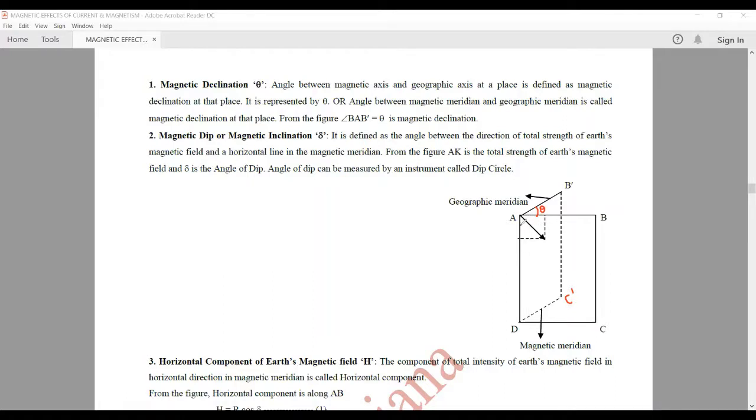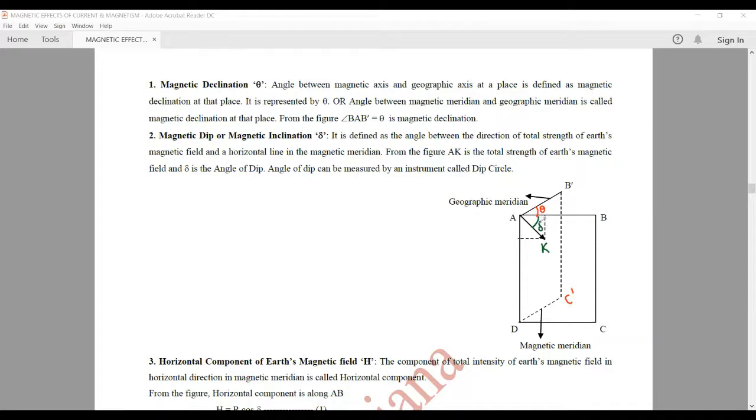Now let's see in the figure. AK is representing the total Earth's magnetic field at any place on the Earth, which will obviously be in the magnetic meridian. And if we draw one horizontal line in the magnetic meridian, that will be AB. So the angle formed between the total strength of the Earth's magnetic field and the horizontal line in the magnetic meridian, this angle delta, we call it the angle of dip.